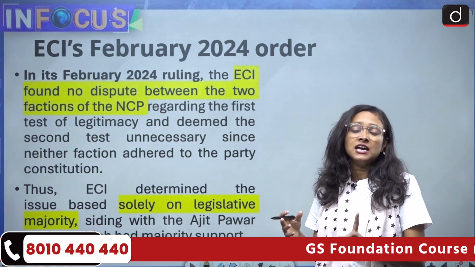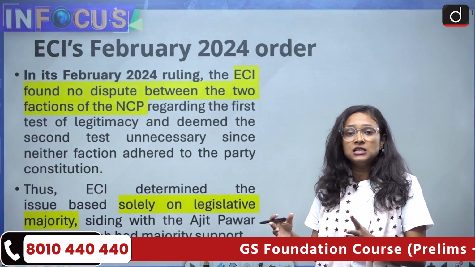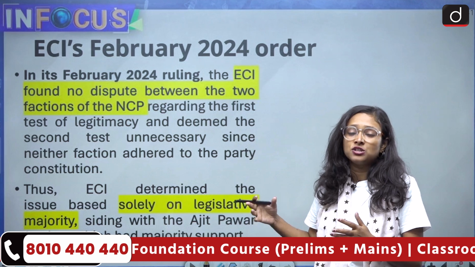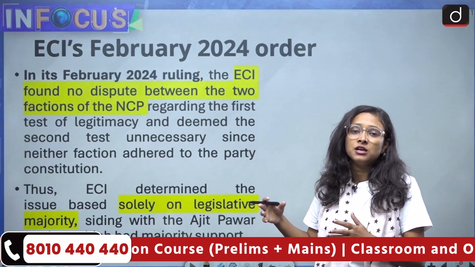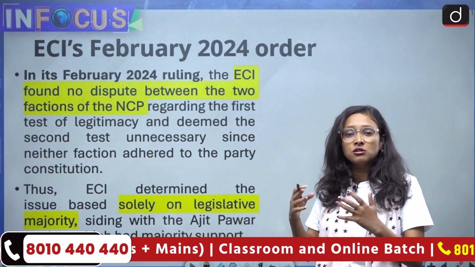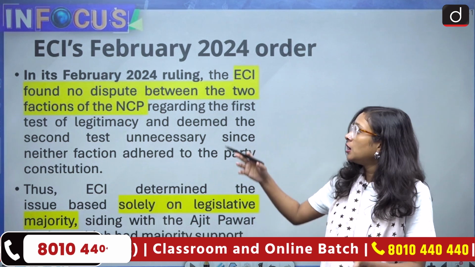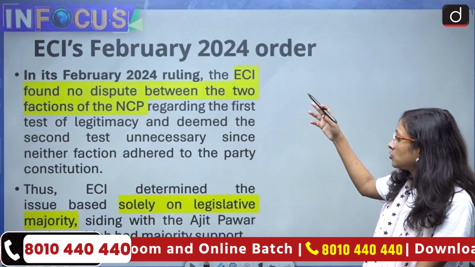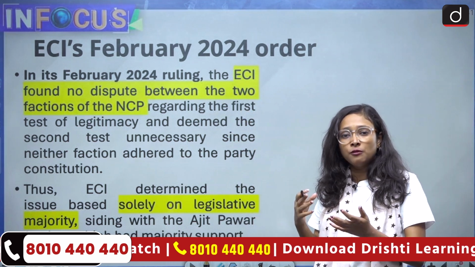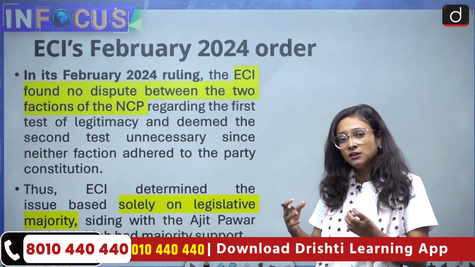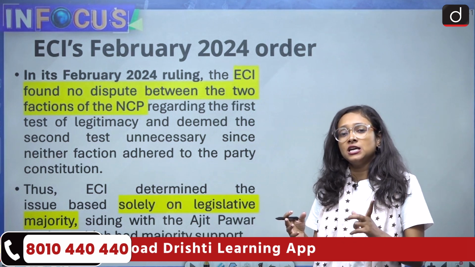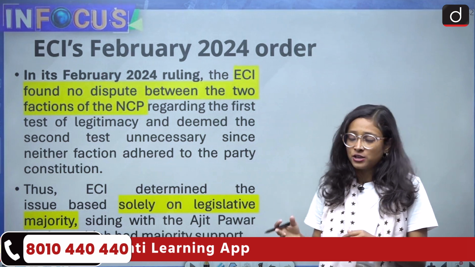The remaining criterion is which faction has a majority of the MLAs. The Ajit Pawar led faction has a majority of the MLAs, so that's why the Ajit Pawar faction has been recognized and given the clock symbol. This is the ECI's February 2024 order. On this basis, ECI determined that the Ajit Pawar led faction is the original one and will get the clock symbol, because out of 3 criteria, 1 criterion was matched by the Ajit Pawar led faction.